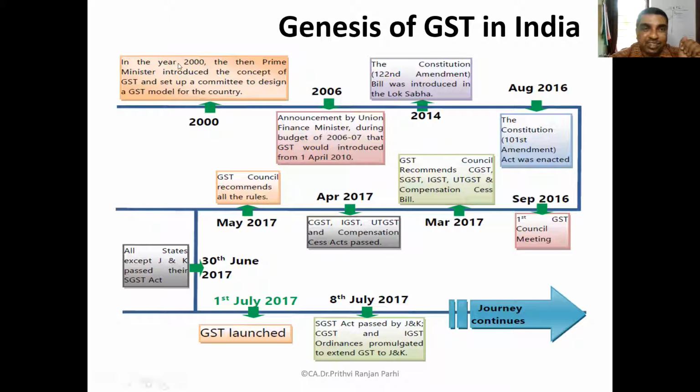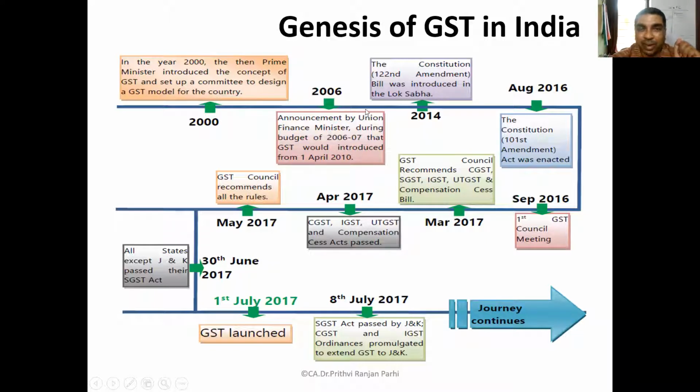You see, in the year 2000, the then Prime Minister introduced the concept of GST and set up a committee to design the GST model for the country. So you can see it was initiated in the year 2000. And in the year 2006, an announcement was made by the Union Finance Minister during his budget 2006-07 that GST would be introduced from 1st April 2010. So this was the planning.